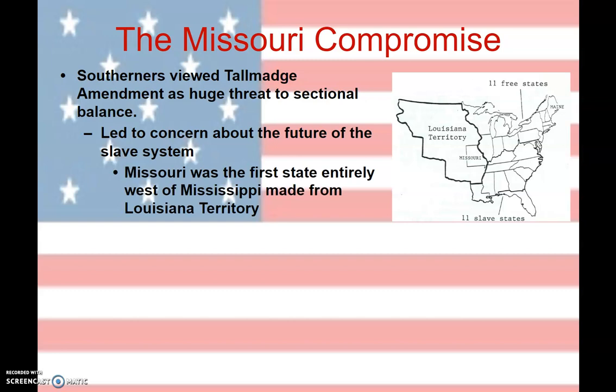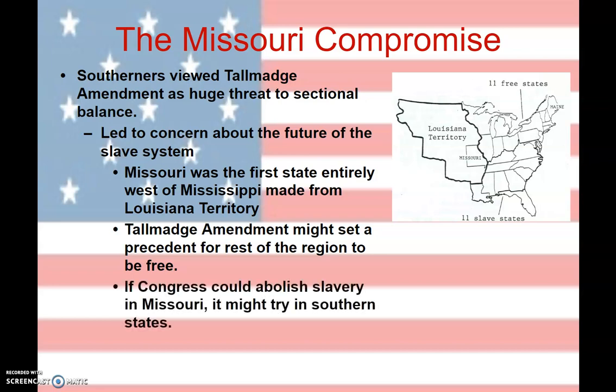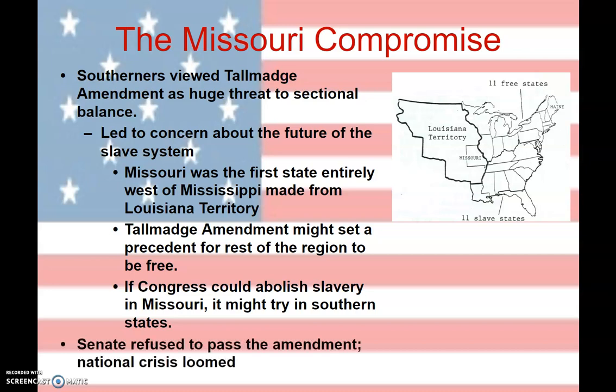And the South is particularly concerned because Missouri is going to be the first state made up entirely of Louisiana territory, right? The South is concerned that if Missouri follows the Tallmadge Amendment, other states made up of Louisiana territory could follow the same process, and then slavery would be aged out of the Louisiana territory, and the South would be the only ones allowed to have slaves. And this concerns the Southerners. They don't like this idea. They don't like the idea of abolishing slavery. They don't like the idea of potentially losing slavery down the road, and because of this,